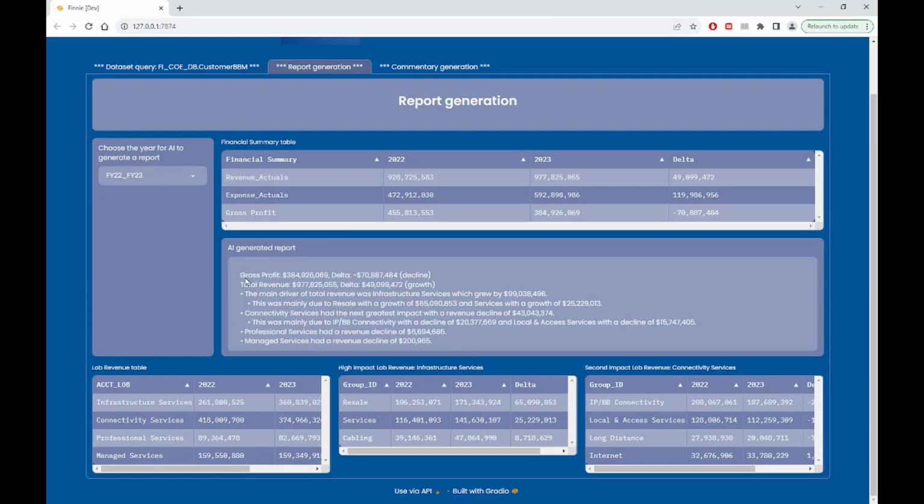It says gross profit is $384 million, which is this one. Total revenue is 977 million, which is this one. And there's a growth. The main driver of total revenue was infrastructure, which is correct, which is this table, by $99 million, and so on.